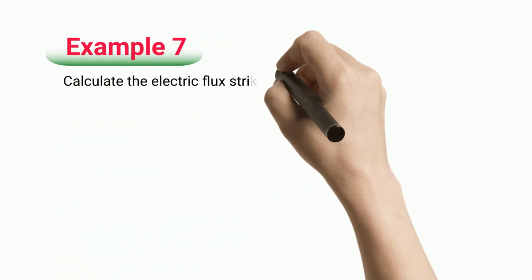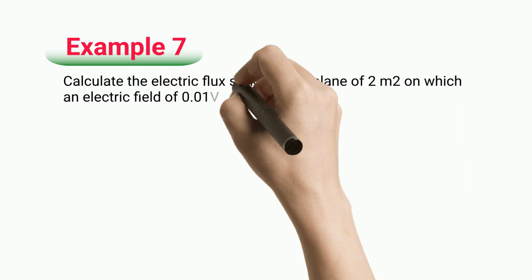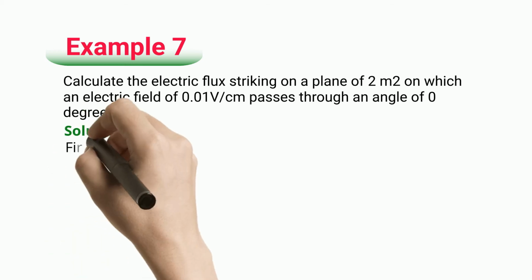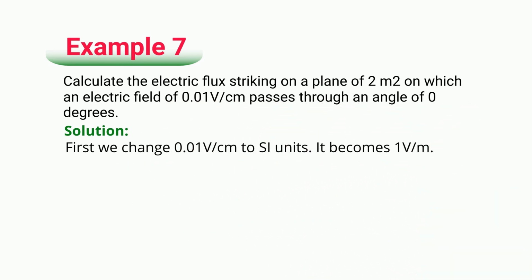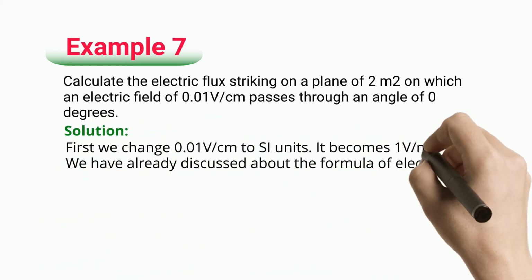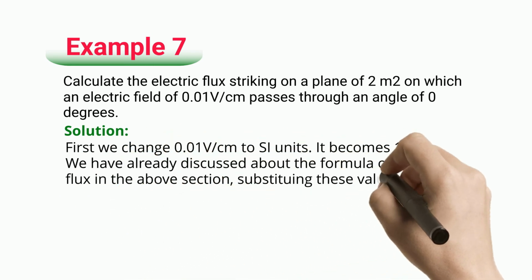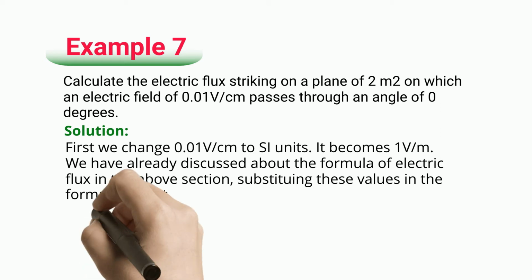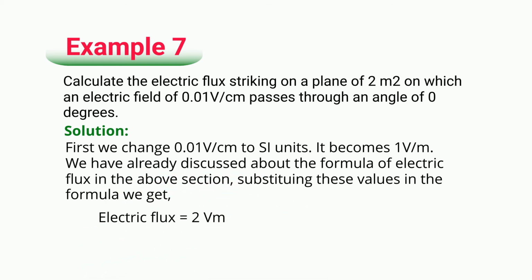Example 7. Calculate the electric flux striking on a plane of 2 square meters on which an electric field of 0.01 V/cm passes through an angle of 0 degrees. Solution. First we change 0.01 V/cm to SI units. It becomes 1 V/m. We have already discussed about the formula of electric flux in the above section. Substituting these values in the formula, we get electric flux equals 2 Vm.